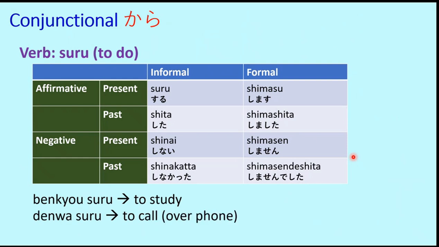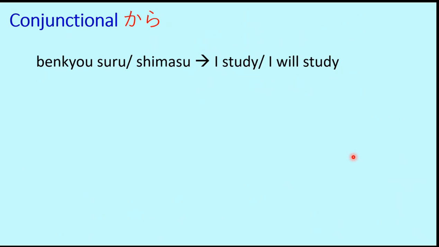Likewise, denwa suru means to call over phone. Denwa is telephone and denwa suru means to telephone, that is to call someone over phone. So in this way, denwa shimasu, denwa shimashita, denwa shimasen, denwa shimasen deshita. Similarly, aisuru, which means to love. Ai means love. So this is how the verb suru is added to nouns to make them verbs. Now, this is not the thing that we want to discuss here today, but it was a recap of what we already know because we have to learn something else now.